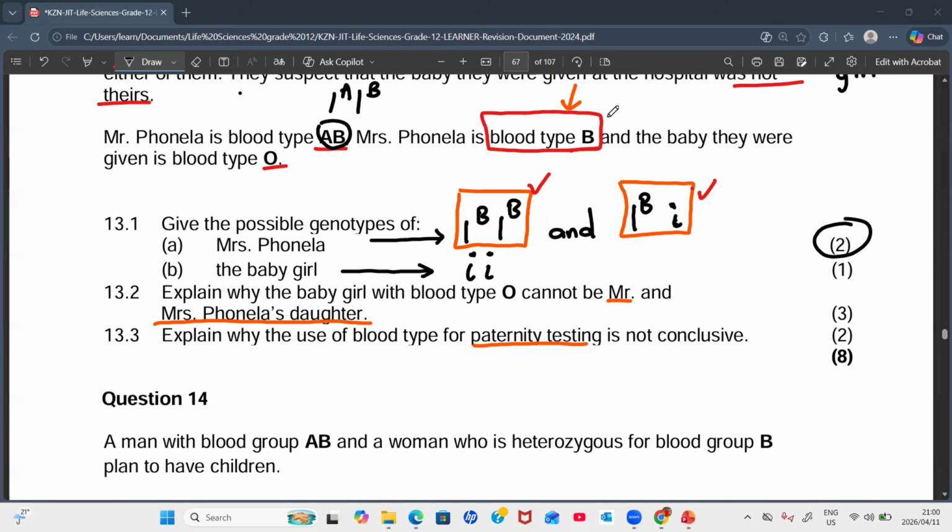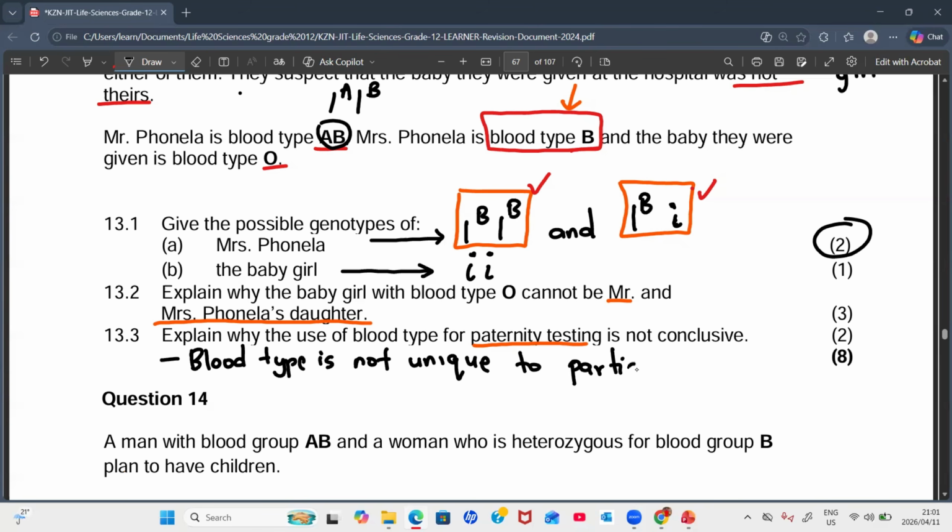You guys understand this. So basically, as I've already told you, the blood group is not unique to a particular individual. That's the explanation that you can give there. Blood group or blood type is not unique to particular individuals.